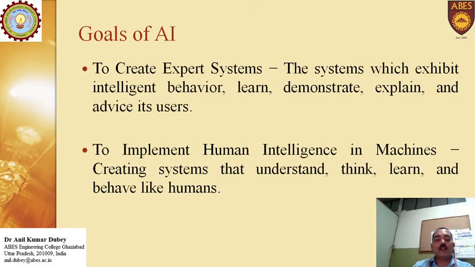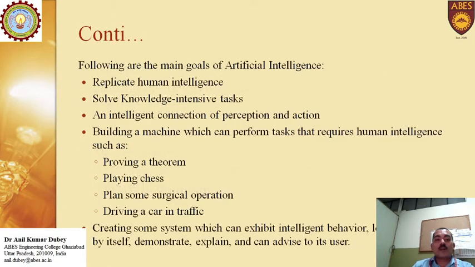Now we discuss the goals of AI. The first goal of AI is to create an expert system. What is an expert system? The system which exhibits intelligent behavior, learns, demonstrates, explains, and advises its user, just like a human. To implement human intelligence in machines, creating systems that understand, think, learn, and behave like humans. Some other goals are to replicate human intelligence from the society, and solve knowledge intensive tasks and intelligent connections of perception and actions.